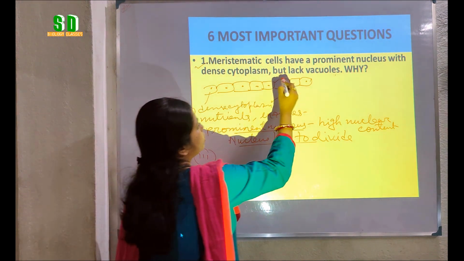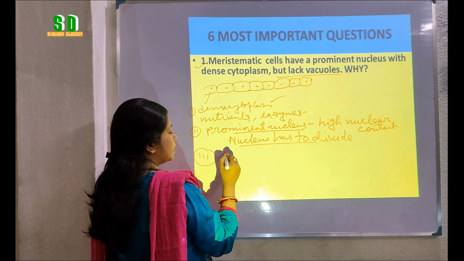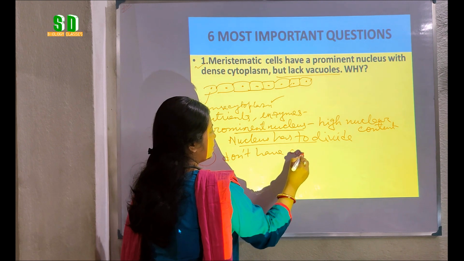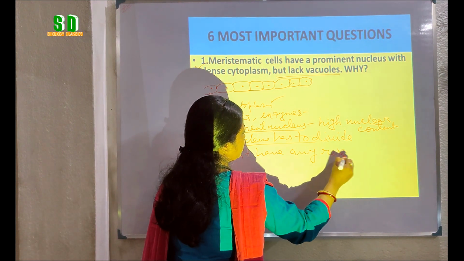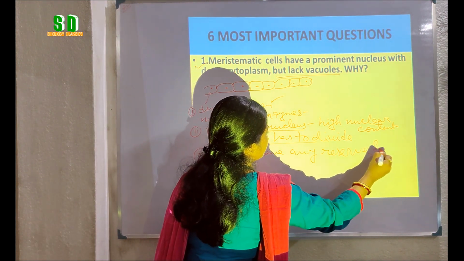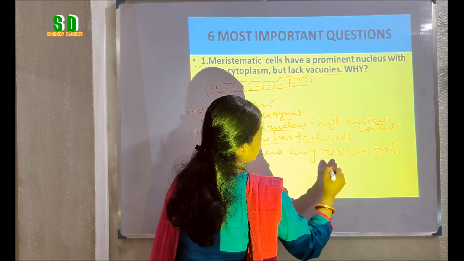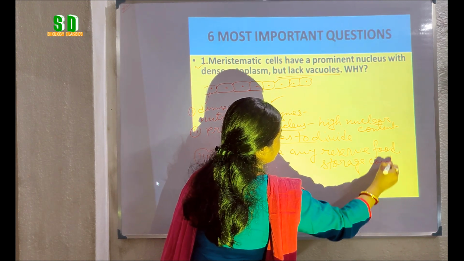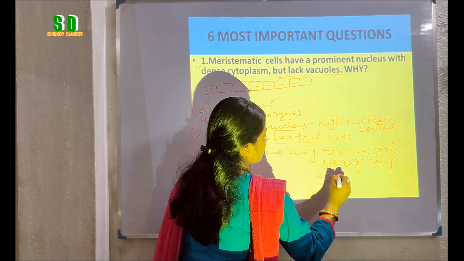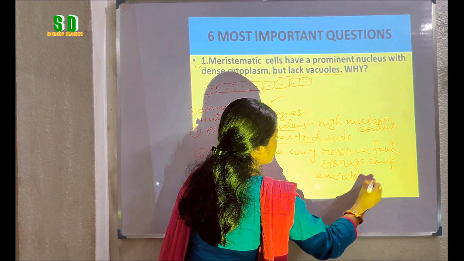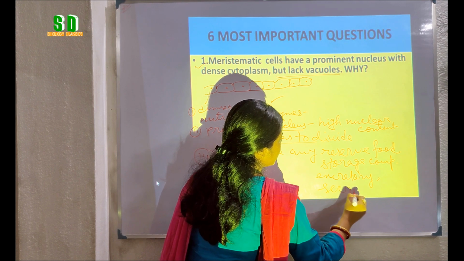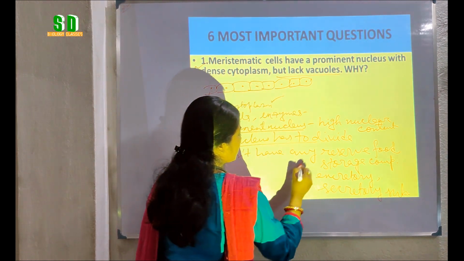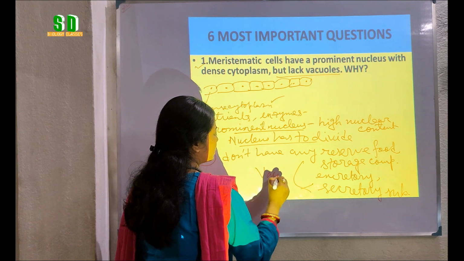And why do they lack vacuoles? They don't have any reserve food material, storage compounds, excretory substances as well as secretory substances. All these substances can be stored in the vacuoles.